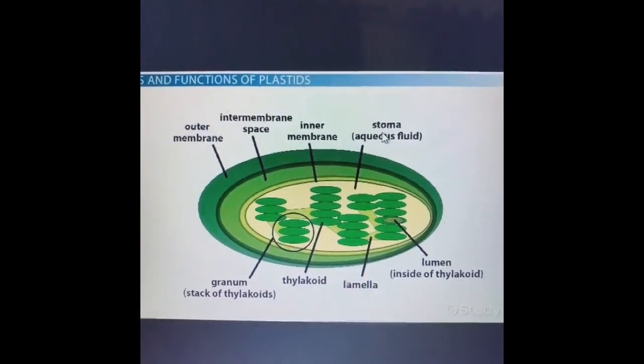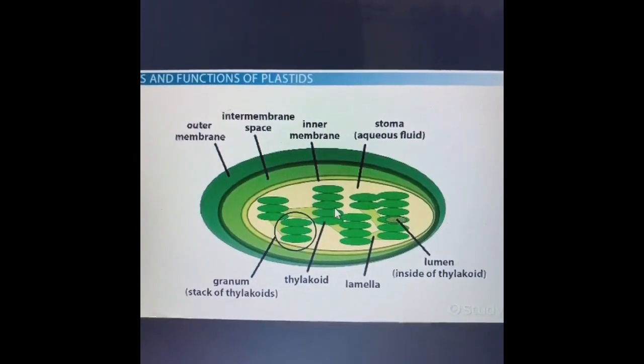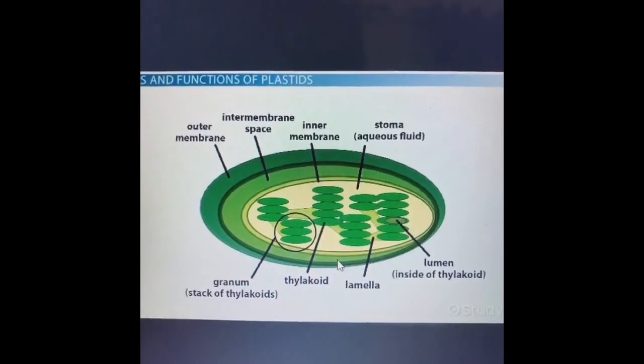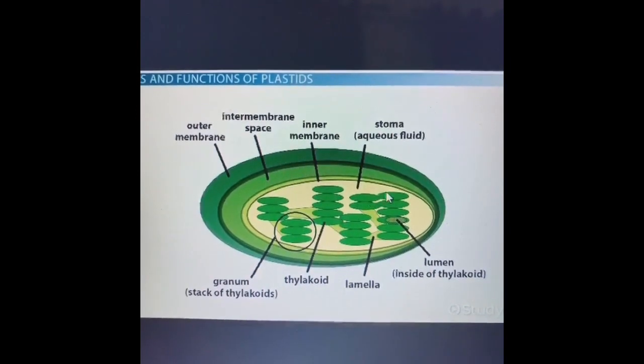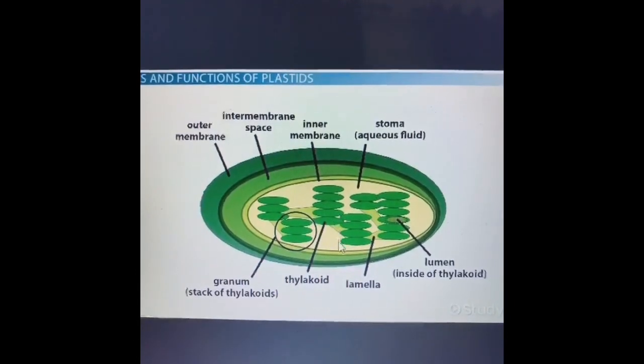And if you are a bit more interested in biology, you will find it interesting to know that the process of photosynthesis occurs inside these thylakoids. So the enzymes or the biochemical process in which the plant cell captures sunlight and makes food, that whole process occurs inside these thylakoids. You can say this is the kitchen of the plant.